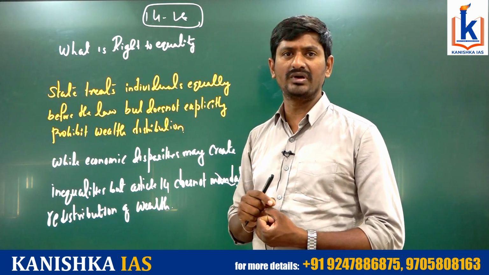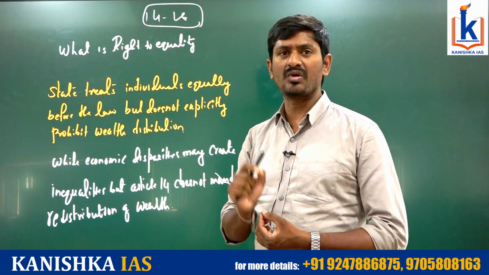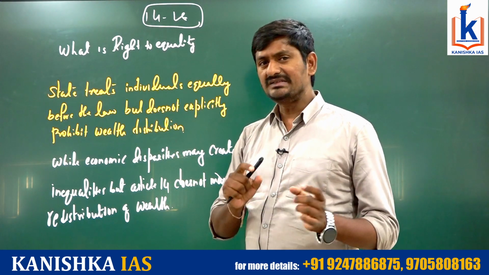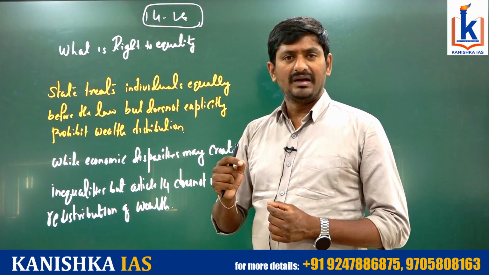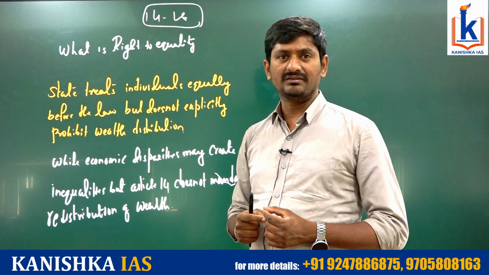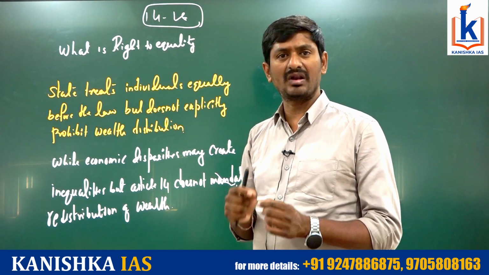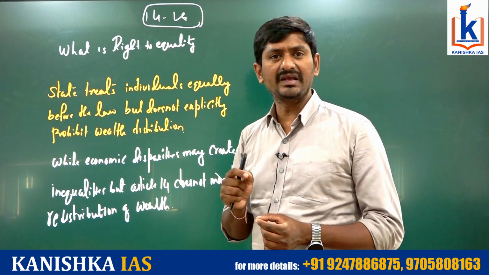For example, Article 14, which mentions equality before law, does not explicitly prohibit wealth distribution. It is all about political equality. It does not talk about economic equality. Political equality means the state shall treat every citizen equally in front of the law. Law cannot discriminate against any person.